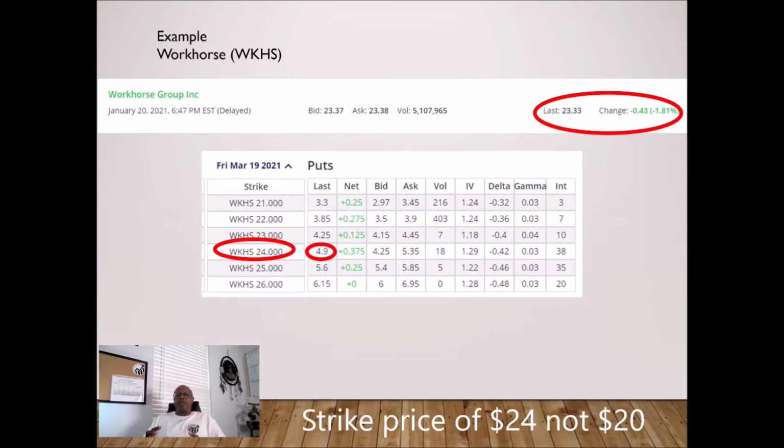We're looking at the put options chain. Remember, a put, the buyer is saying that he sees the direction of the stock going down. In this particular case, the buyer, in order to buy this put option, has to pay $4.90 per share. Remember, one contract equals 100 shares. So one contract, that's $490. And he's planning on the stock to go down.